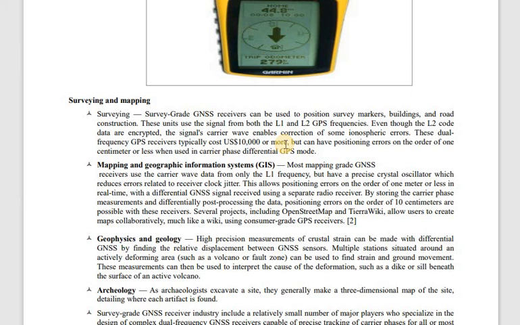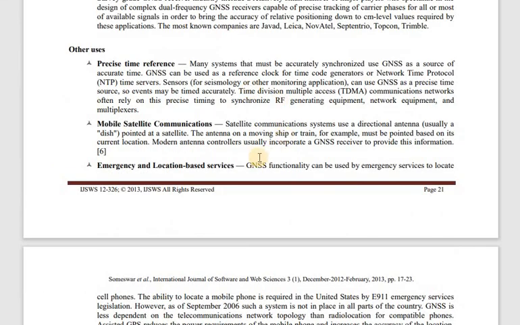And for mapping and geographic information systems, GIS, mostly mapping grade, you are going for global navigation satellite systems. If I look at many other applications or users nowadays, they are precise time references.